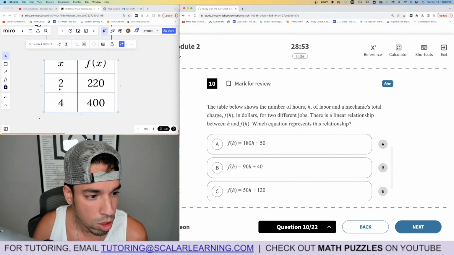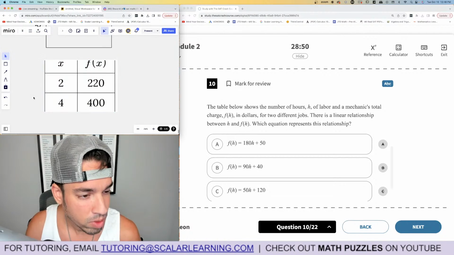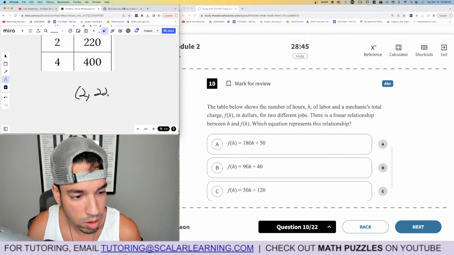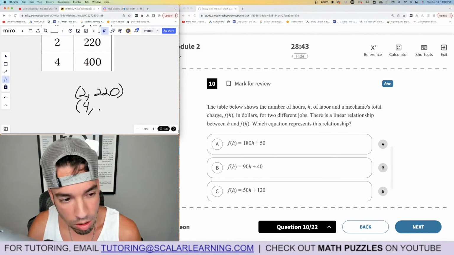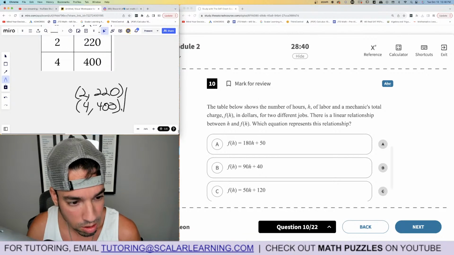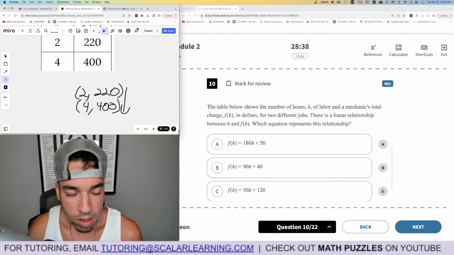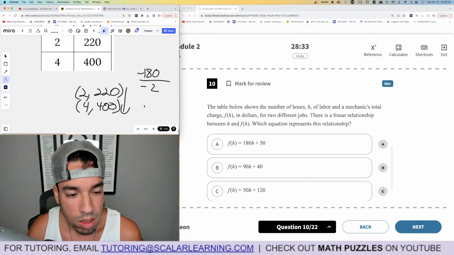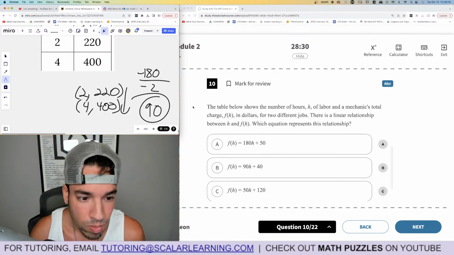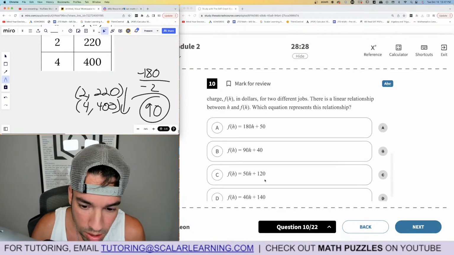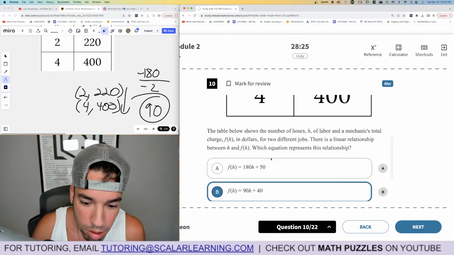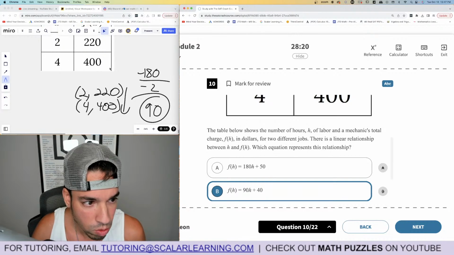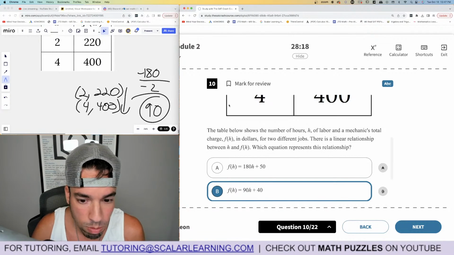Which equation? Okay. So look, here's the dealio, right? Main idea is, they've given us 2 coordinates. They said it's linear, right? So let's write out the coordinates, stack them. Basically, they're already stacked, but I'll show you so you see my process, and subtract down. Difference of y's over difference of x's. 220 minus 400, negative 180, over 2 minus 4, which is negative 2. Divide by 2, and we get a nice 90. That's the slope. The only one I see with a nice 90 slope is this one. Now we're going to double check. Plug and chug, right? Plug 2 in for h. We get 180 plus 40 is 220. Correct. Plug 4 in. 360 plus 40 is 400. Boom, done.